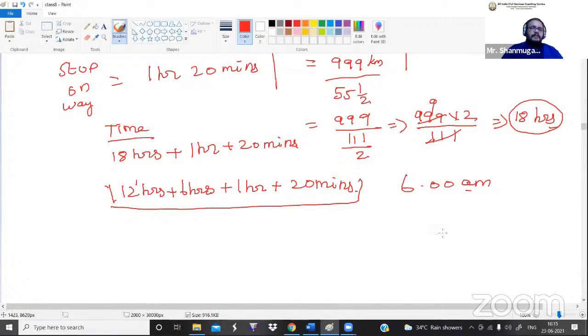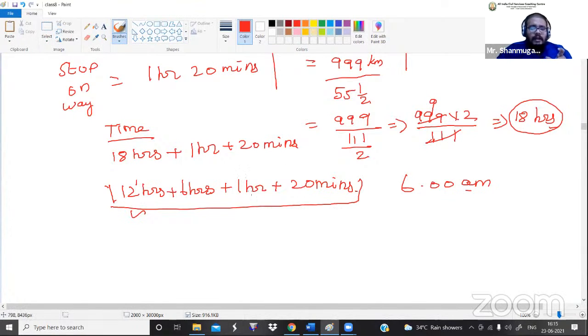Now from morning 6 o'clock, after 12 hours, let us solve for this 12 hours first. Morning 6 a.m., after 12 hours, what will be the time? Evening 6 p.m. Do you understand what I'm saying or not? After how many hours will 6 o'clock come again in a day? Morning 6 o'clock and evening 6 o'clock, in between the time duration is totally 12 hours.